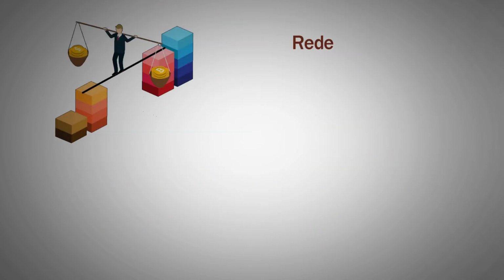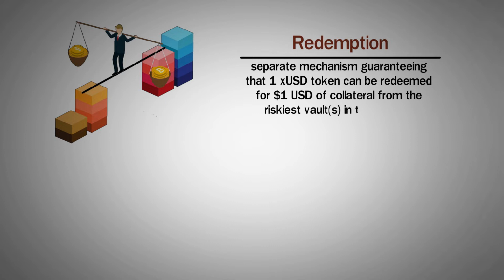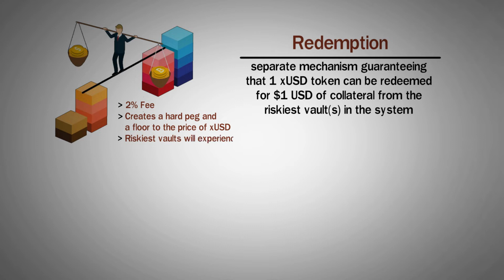Redemption is a separate mechanism to withdrawal which guarantees that one XUSD token can be redeemed for $1 of underlying collateral from the riskiest vaults in the system. The fee for this mechanism is 2%. This redemption mechanism creates a hard peg and a floor to the XUSD price. This feature also creates a strong incentive for users to ensure that a vault has a healthy C ratio, as the riskiest vaults will experience the highest risk of redemption.